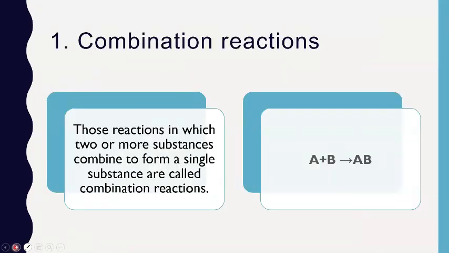First, let's start with combination reaction. In combination reaction, two or more substances combine to form a single substance. We are having two substances A and B. They combine to form a new substance AB. In combination reaction, there are two or more reactants but only one product.